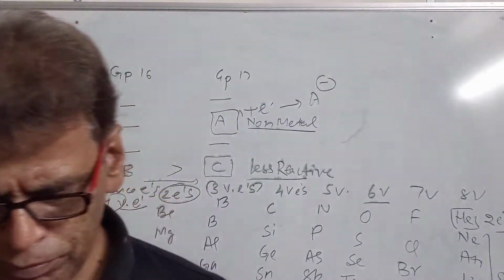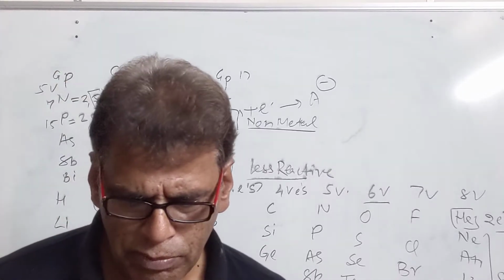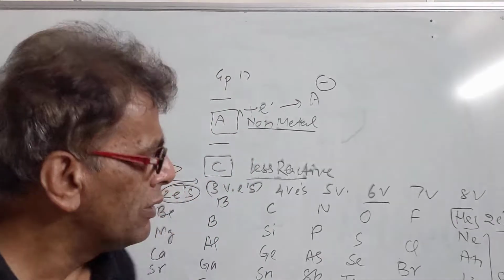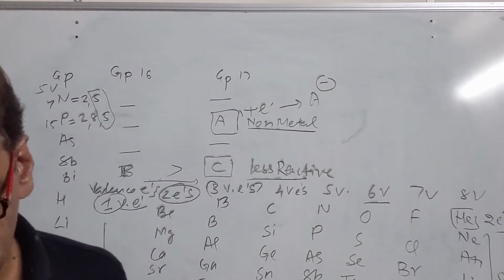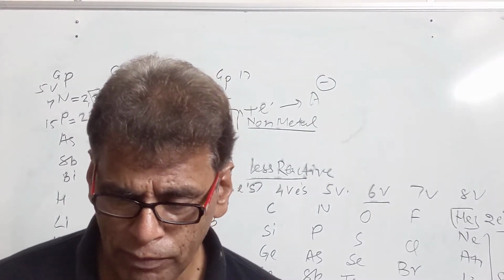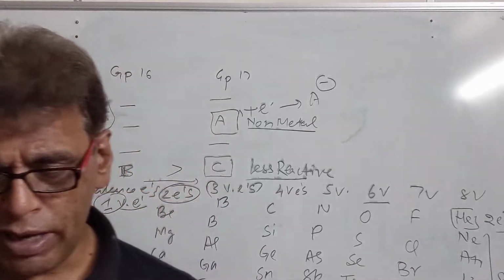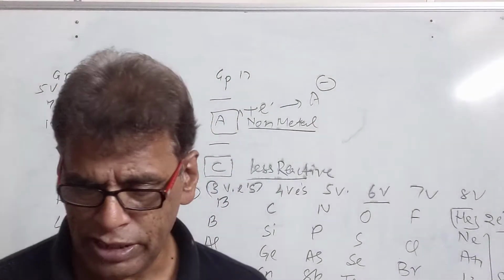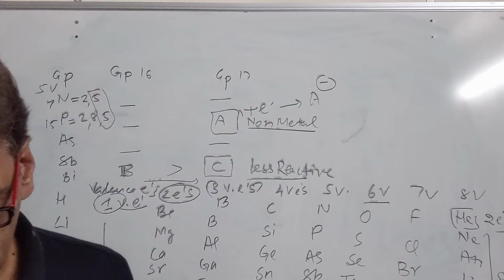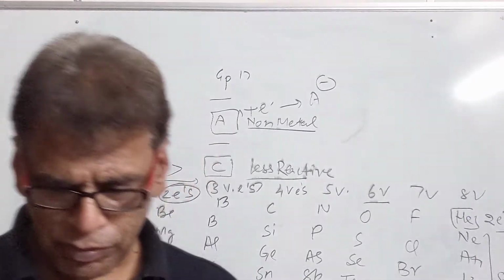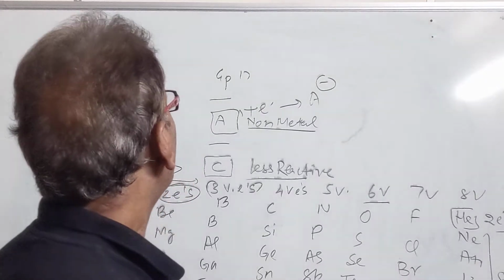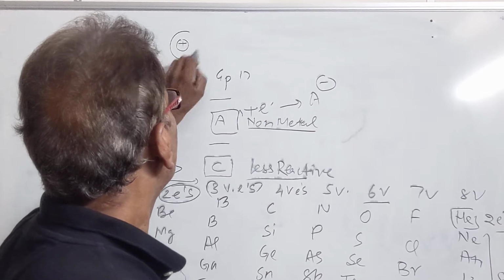Then we have the next point, the number of shells with filled electrons. The period number of an element can be predicted from the number of shells with filled electrons. If an element has only the first shell filled, it belongs to period number 1. If it has 2 shells, it belongs to period 2. Similarly, 3 shells, period 3, 4 shells, period 4, and so on. We can predict the period number from the shells with filled electrons.